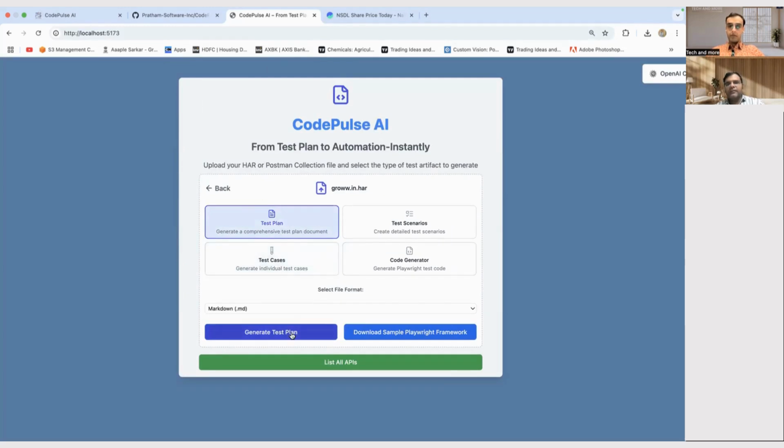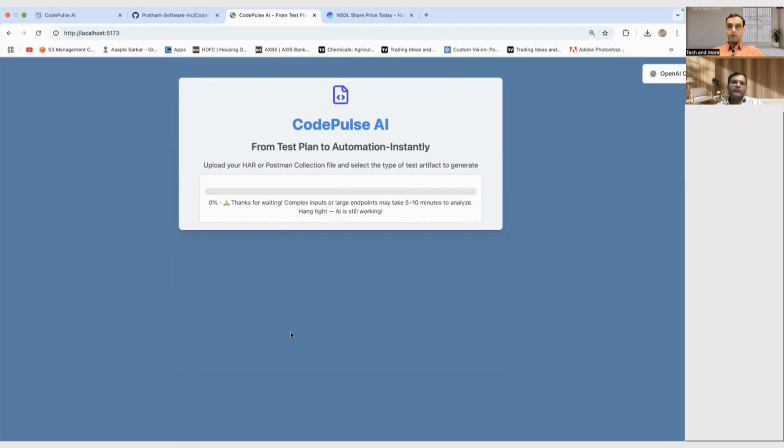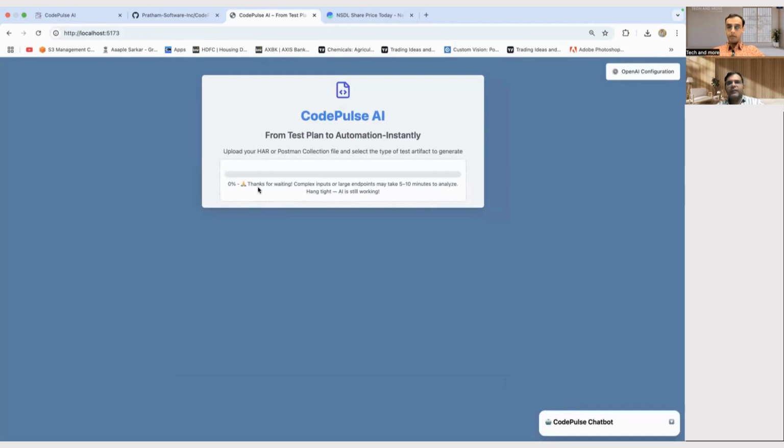When we click on test plan, it will start generating a test plan for you. It will take some time. If you read, it's written, thanks for waiting. Complex input or large endpoint may take 5 to 10 minutes to analyze. What it will do is generate the test plan as per the industry's best testing practices, or engineering practices for creating a test plan, and it will generate accordingly.